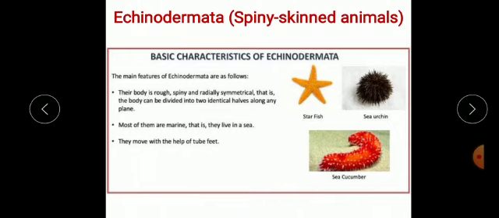Class Echinodermata. Animals in class Echinodermata are spiny-skinned animals. The main features of Echinodermata are as follows. The body is rough, spiny, and radially symmetrical. That is, the body can be divided into two identical halves along any plane. Most of them are marine, that is, they live in sea. They move with the help of tube feet. Common examples are starfish and sea urchin.